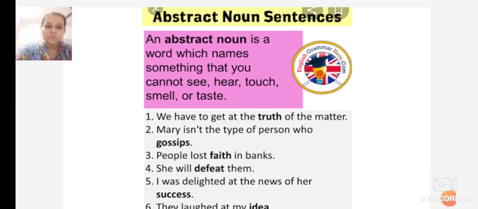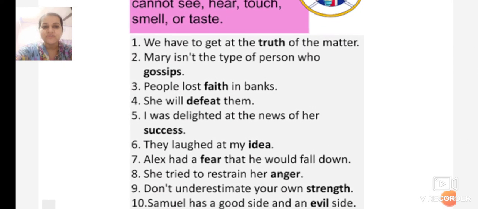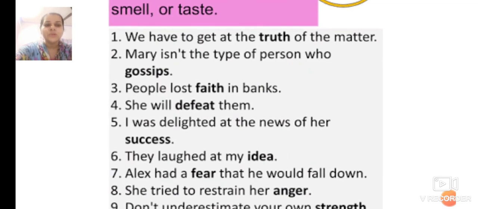An abstract noun is a word which names something that you cannot see, hear, touch, smell, or taste. Now here are the example sentences of the abstract noun. We have to get at the truth of the matter. Now truth. Can we see truth? No. Can we touch the truth? No. We can only speak it. When we speak, we can feel, yes, the person is saying truth. So truth is an abstract noun.